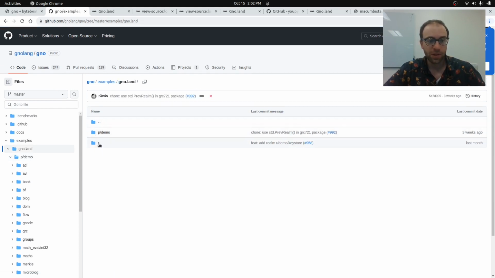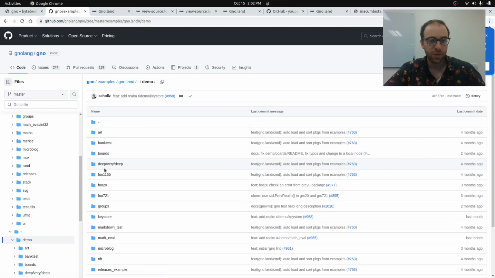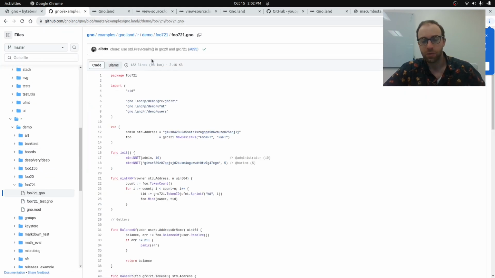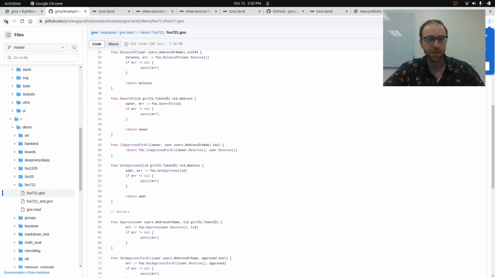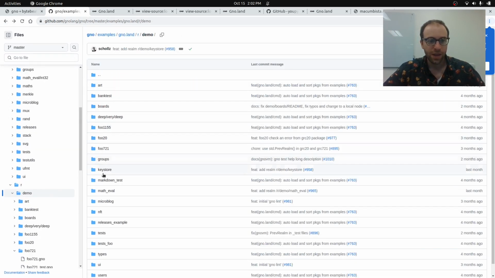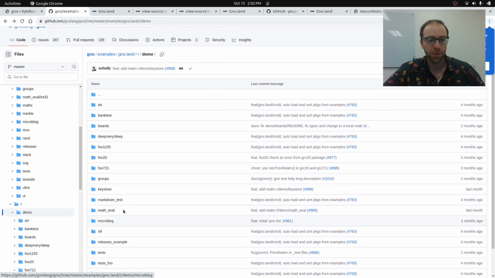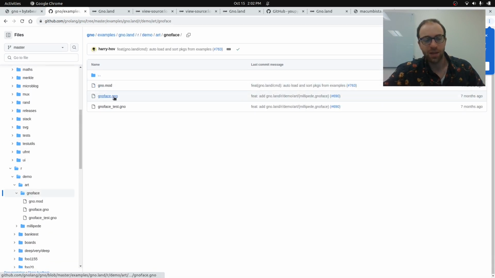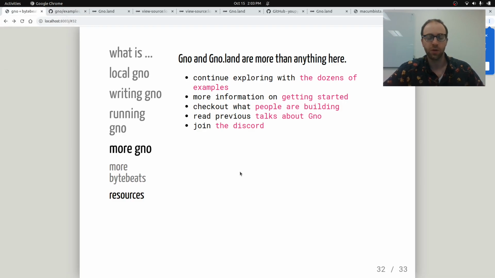And if we look at realms, you can see kind of how they're being used. So we have foo721, which is a GRC721 implementation, so you can do some NFT stuff here. It shows exactly how to do it. There's a key store, there's the boards that we saw, there's a microblog, there's many different things to explore here. And there's art things. Anything that you could think of, you can pretty much do. So if you ever thought about a Web3 application, Gno makes the barrier much smaller to start writing it because you usually already know Go.